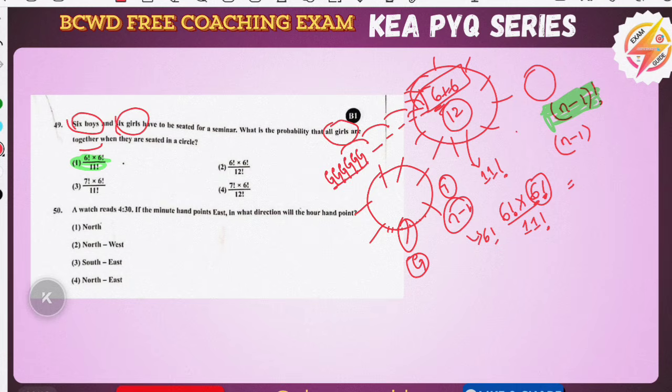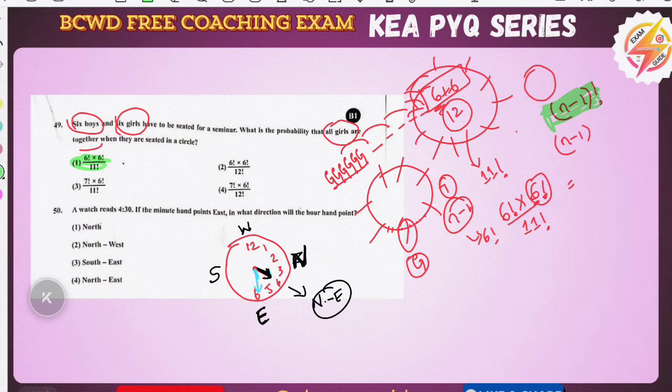Okay, and now this, the watch reads 4:30. See, this is the watch. This is the hour hand, and this is the minute hand. They have given that the minute hand points at east, and so the opposite automatically becomes west. If east is this side and west is this side, this will become north, and this will become south. So according to this, it is the northeast direction. So the 50th answer will be the northeast direction.